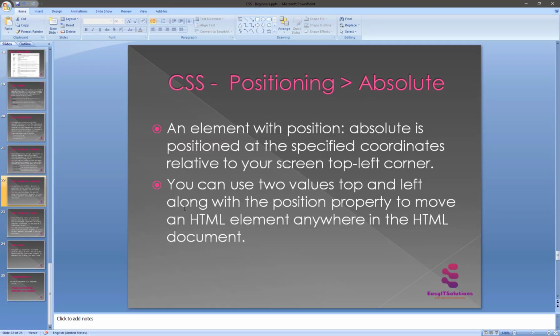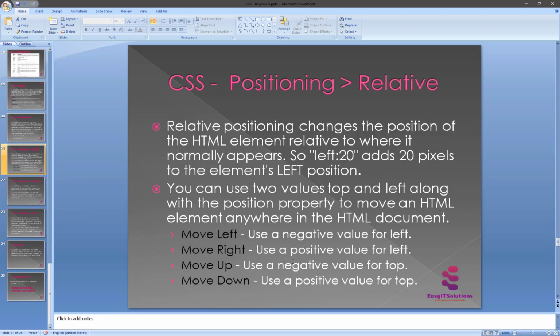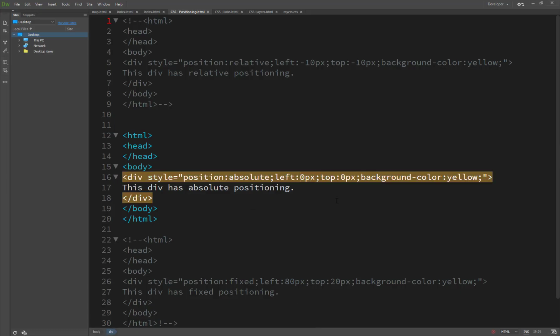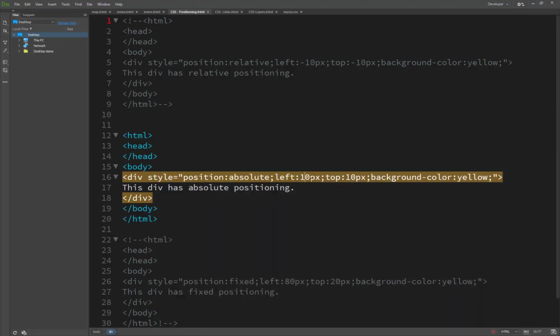For an absolute element, you can use two values, the same as before. Now if we move 10 from the left and 10 from the top, you will see the results: 100 from the left side and 10 from the top.